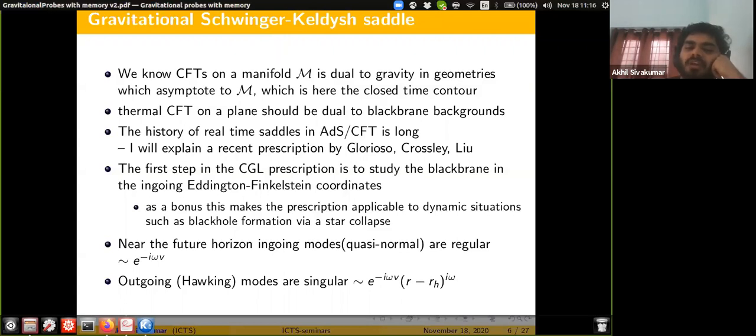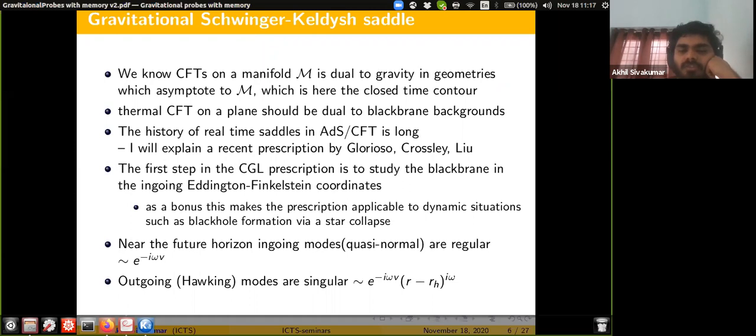One advantage is that here you clearly see that the ingoing solutions are well defined and regular at the horizon, and the outgoing solutions are singular. They have a branch point at the horizon as functions of the radial coordinate. And as a bonus, this makes the prescription applicable to dynamic situations such as black hole formation via star collapse and so on.